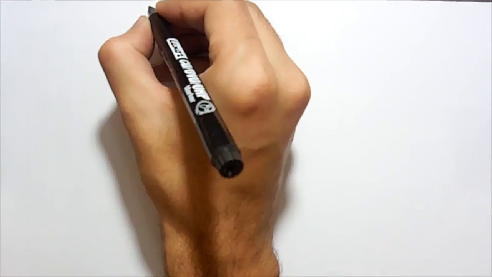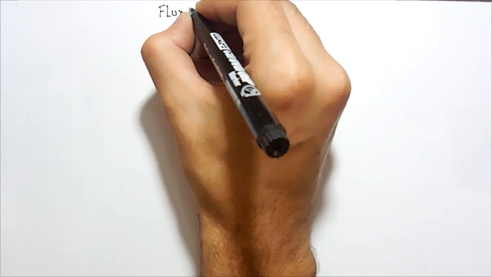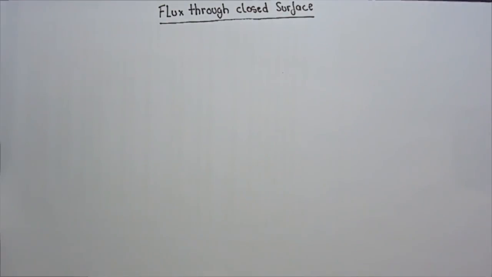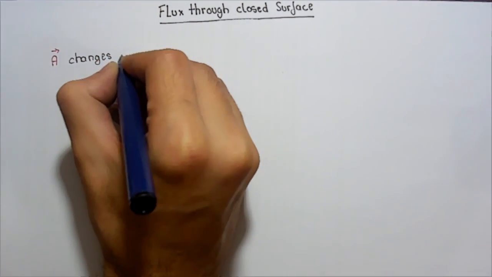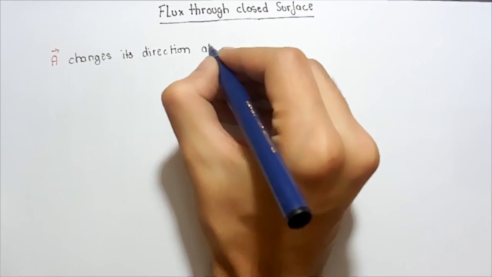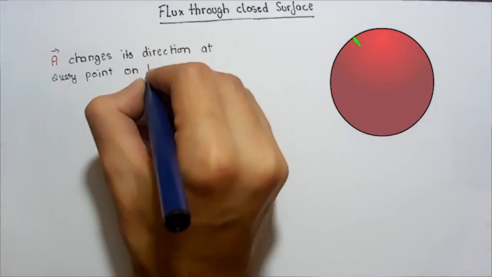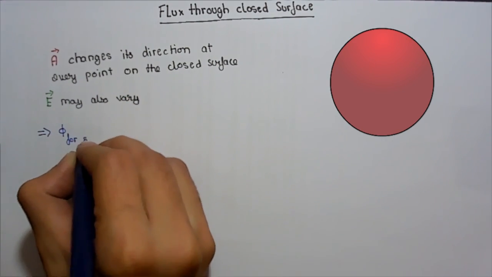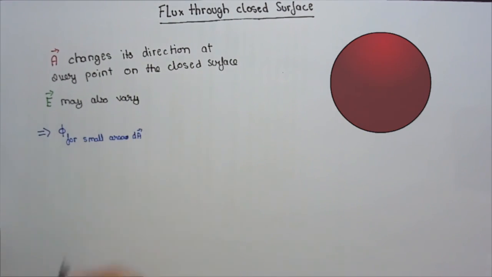Now let's move on to the concept of flux through a closed surface. The thing about a closed surface is that the area vector always changes its direction at every point on the closed surface. So how do we calculate the flux through a closed surface when everything is varying? Well, one way to do it is to divide the closed surface into very small infinitesimal surfaces, calculate the flux through these surfaces and sum them up.